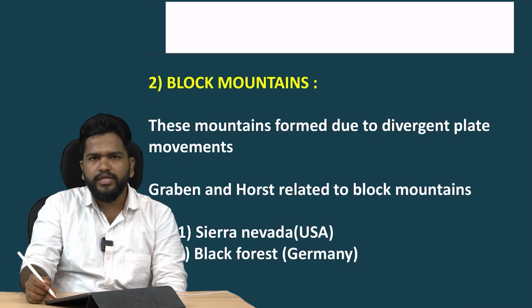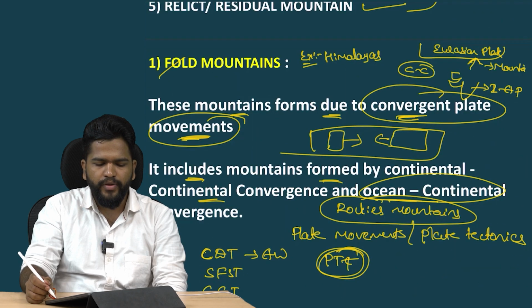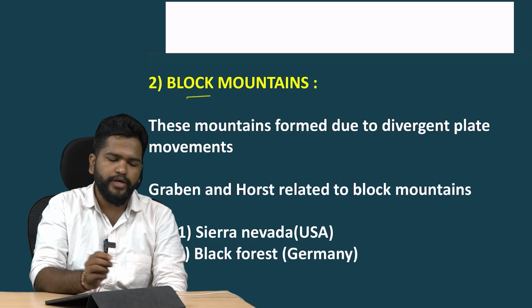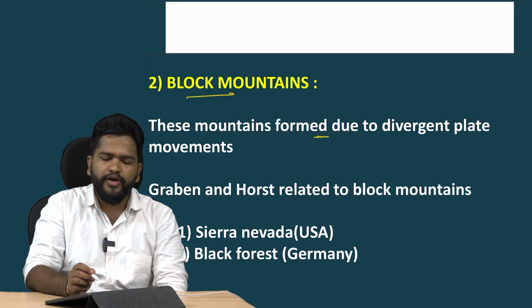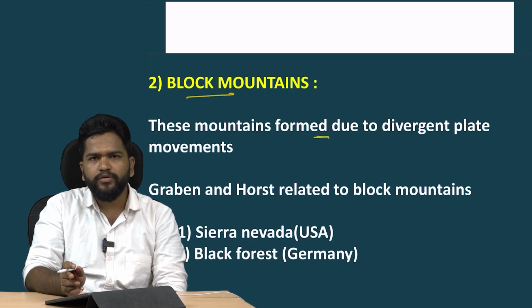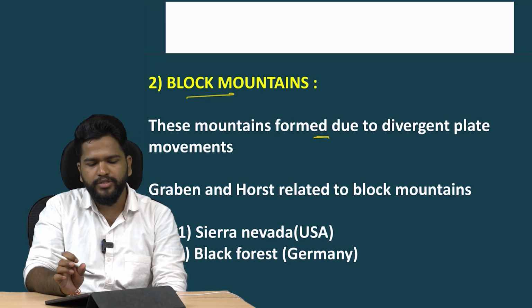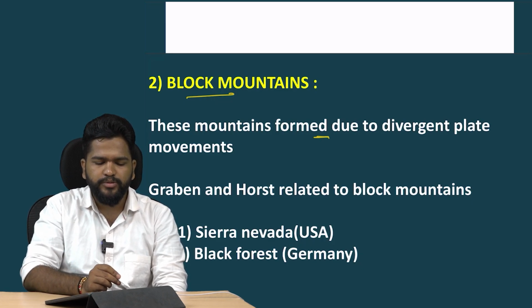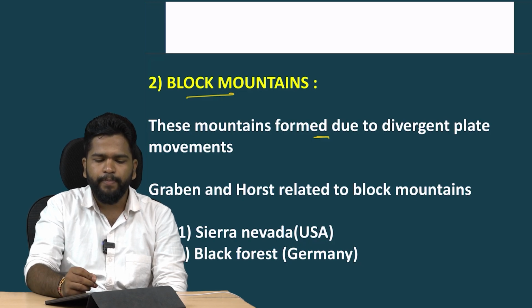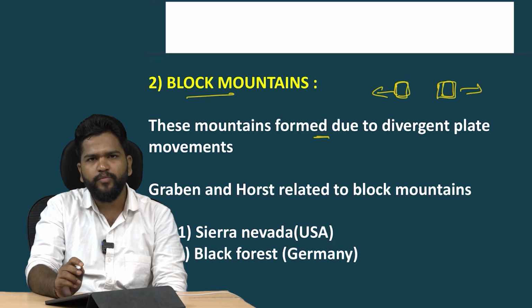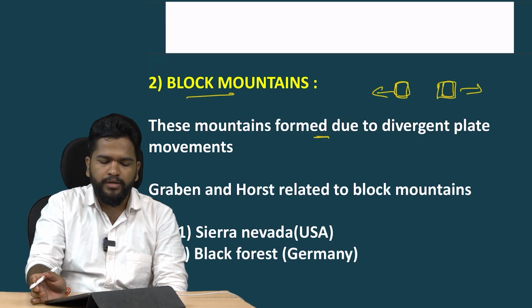Now we have seen the fold mountains. Coming to the second classification of mountains, it is the block mountain. These mountains are formed due to divergent plate movement. Now I have given a brief idea about convergent and divergent plate movements. You can easily grasp the divergent plate movement. Here the plates move opposite to each other, forming landforms.